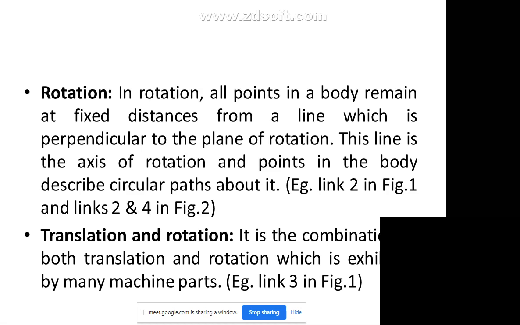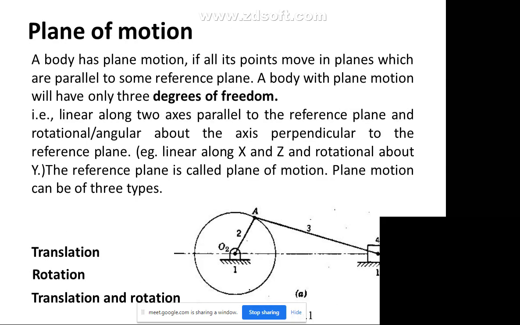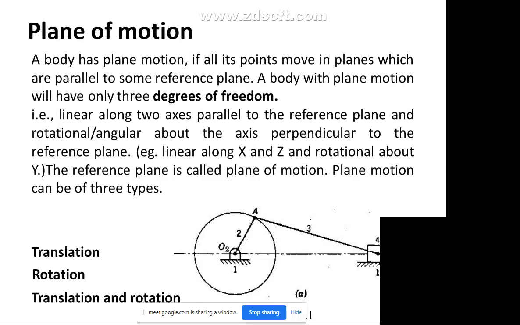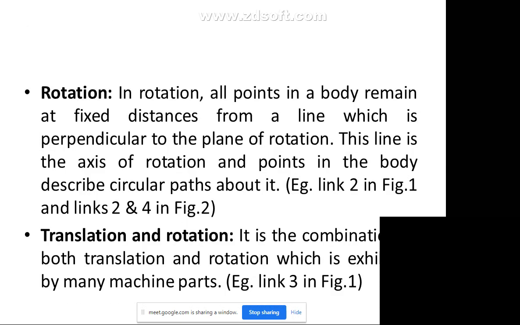Then translation and rotation together, a combination of both translation as well as rotation, which is exhibited by many machine parts. An example is link 3 in figure 1. The connecting rod is a good example of both translation as well as rotation. So this covers the three things: translation, rotation, and translation and rotation combined.